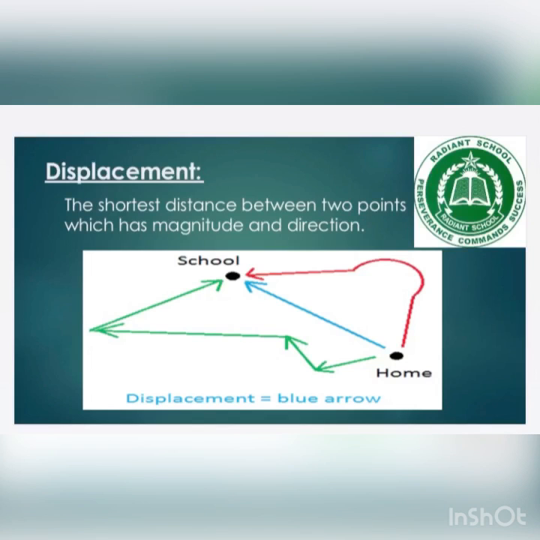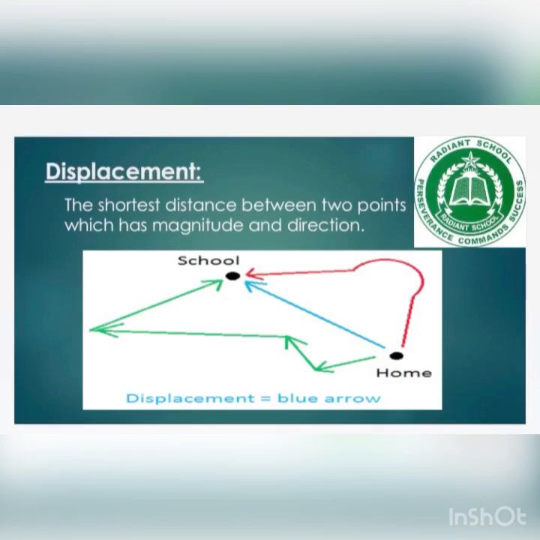To go from home to the school we have 3 paths: the red one, the blue one and the green one. But the shortest one is the blue one. So the blue line is showing the displacement from home to school, the shortest distance between the 2 points.